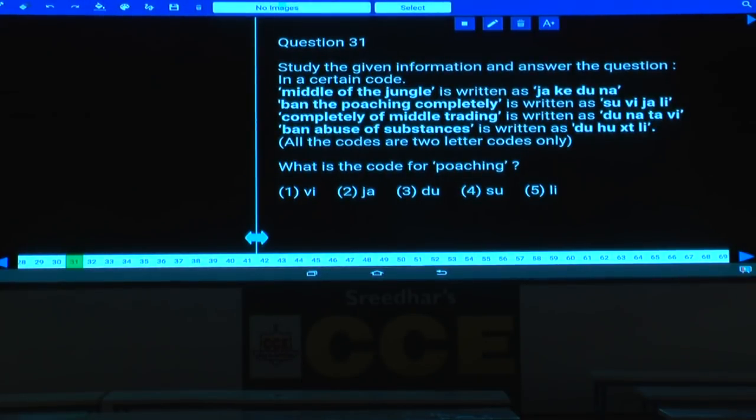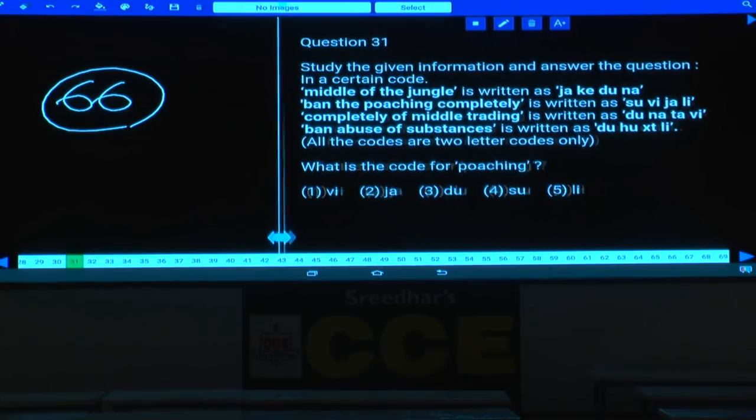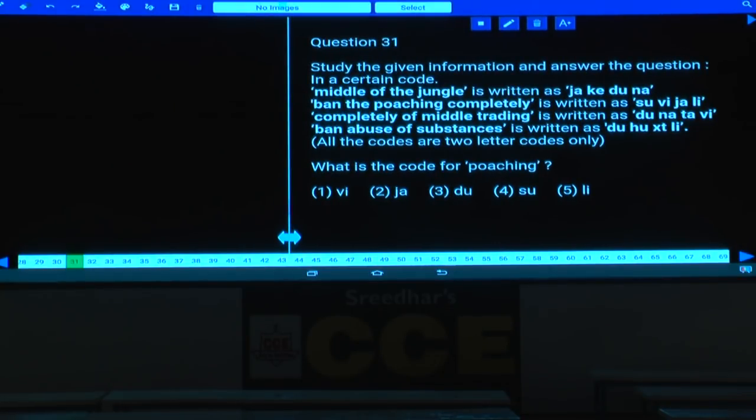Paper number 66. Now in this paper number 66, question numbers 31 to 35 are based on coding and decoding. In this coding and decoding there are some 4 statements given. Now we need to find out the code to each and every word in the given sentences.